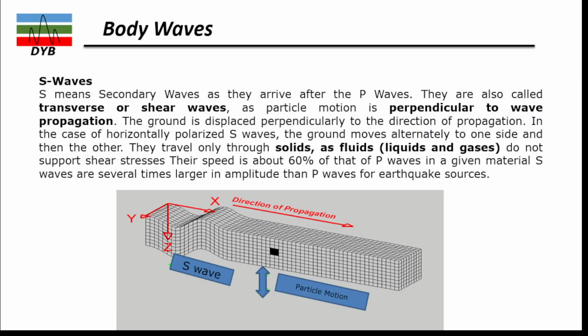So the second type of wave is S waves. S means the secondary waves, as they arrive after the P waves. They are also called the transverse or the shear waves, as the particle motion is perpendicular to the wave propagation.